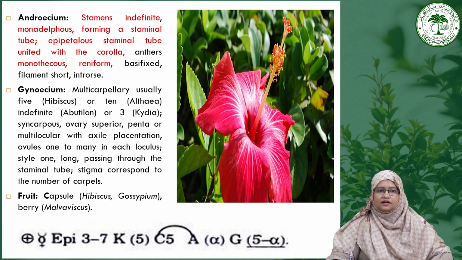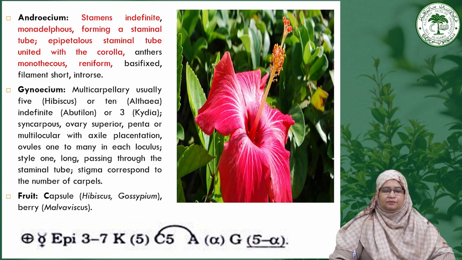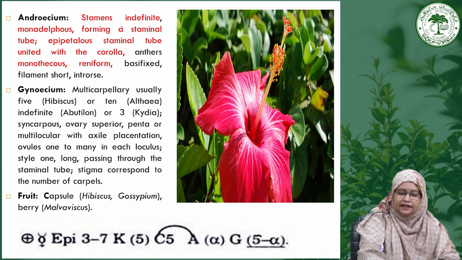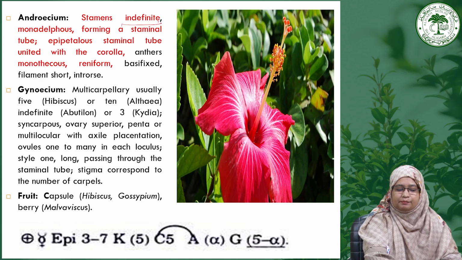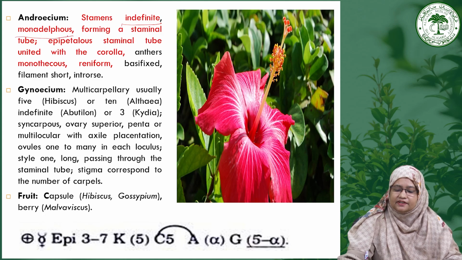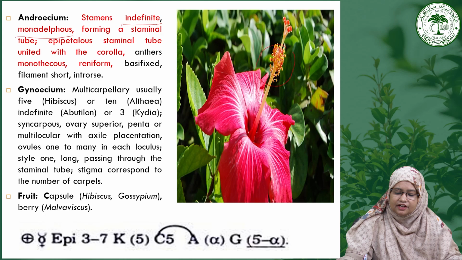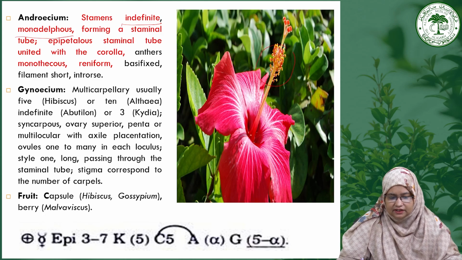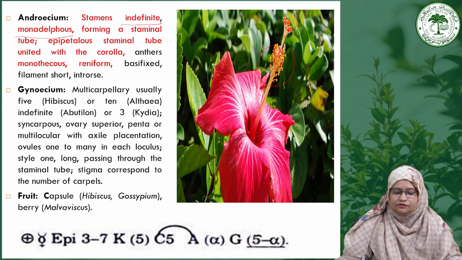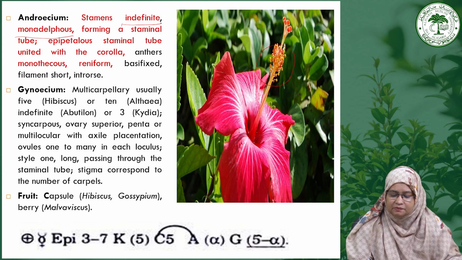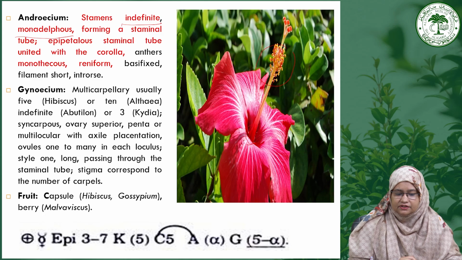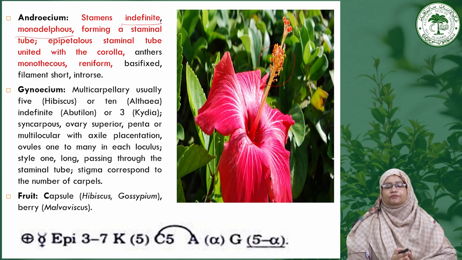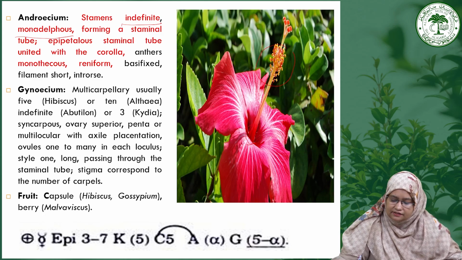Then if we see the androecium, their number is indefinite and monoadelphous, that means they are present in one group because the whole filament is forming a staminal tube. You can see here in this particular image, and they are also epipetalous. This staminal tube is united to the petals at the base. You can see from this particular image, and these anthers are monothecous.